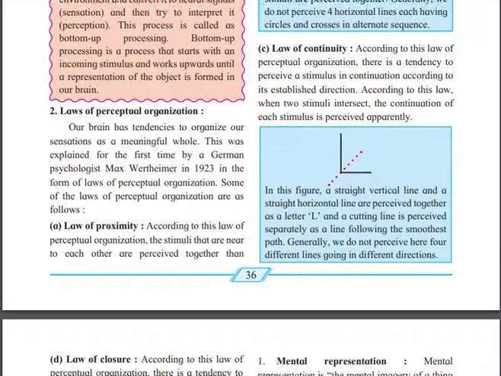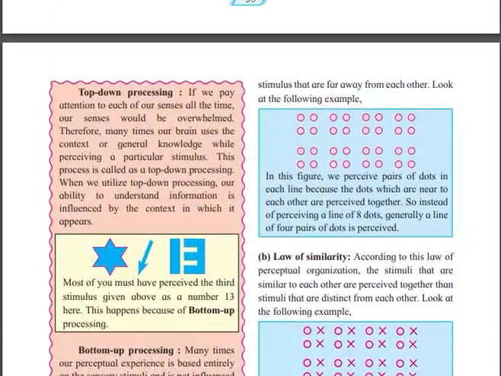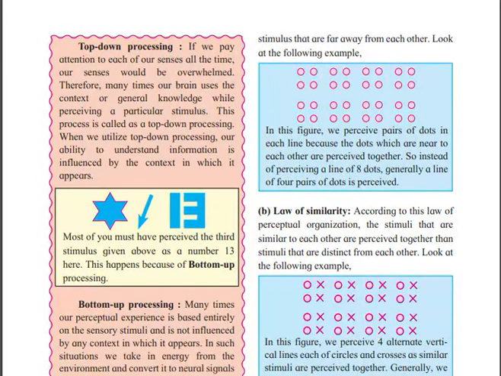The first law of perceptual organization is the law of proximity. According to this law, stimuli that are near to each other are perceived together. The law of proximity says that objects which are near to one another can be perceived together. Like if I am sitting near another person, you will perceive us together.